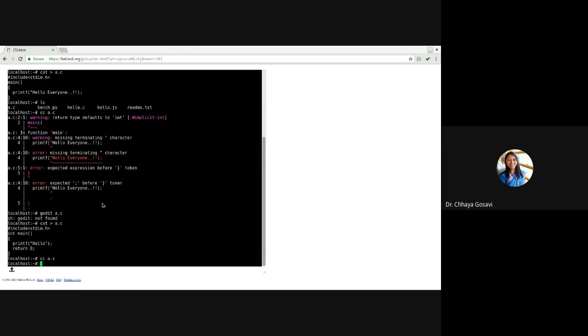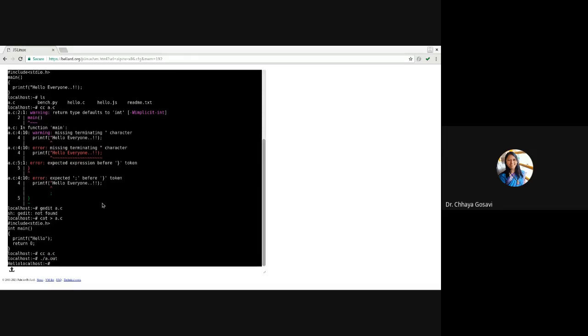The program is compiled successfully. To execute, the file is ./a.out. Why the slash? Because the file is loaded at the root node. Dot is for the current location, and it is printing the output hello.